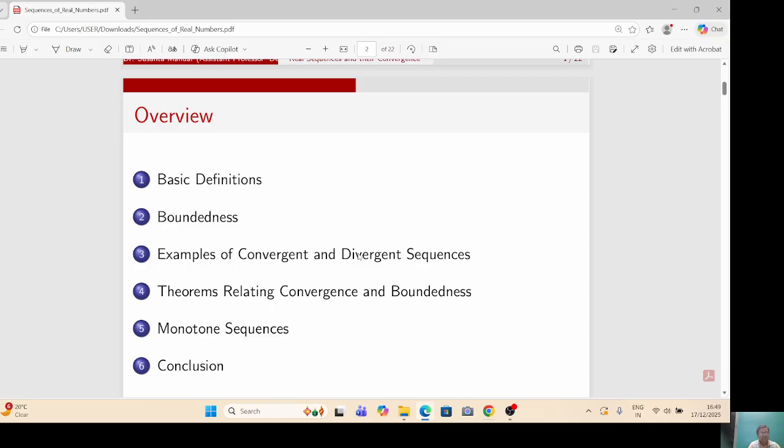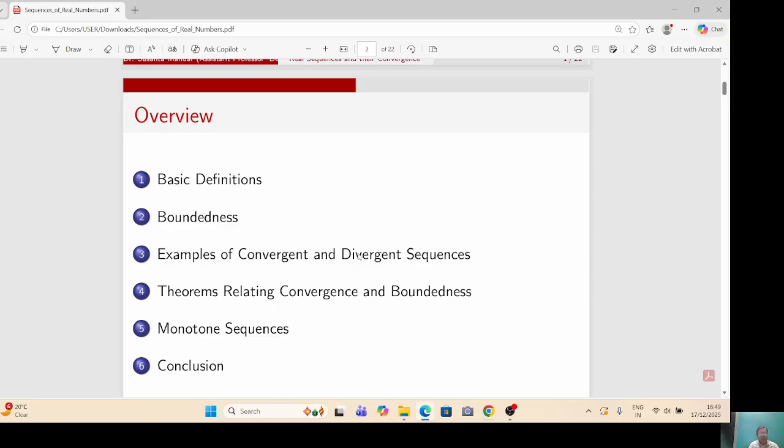Sequences appear everywhere in mathematics. For example, they appear in approximations, iterative methods, numerical computations and limits of functions. Here we will discuss what sequences are, how they behave and how to determine whether they converge. We will give special emphasis on the uniqueness of limits and the fundamental theorems that describe convergence.